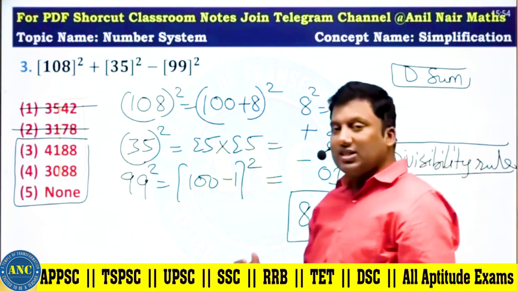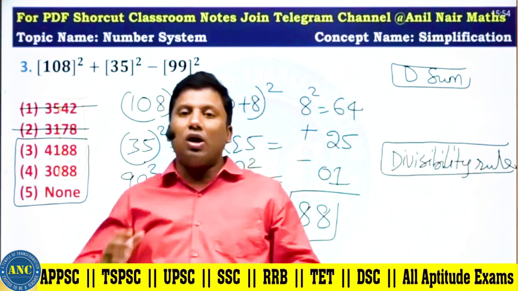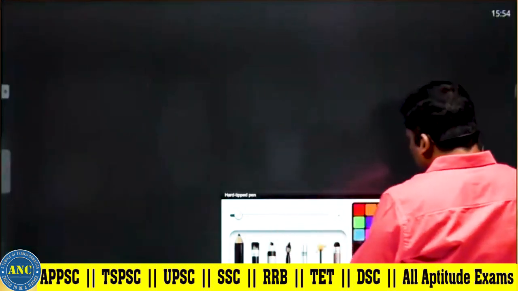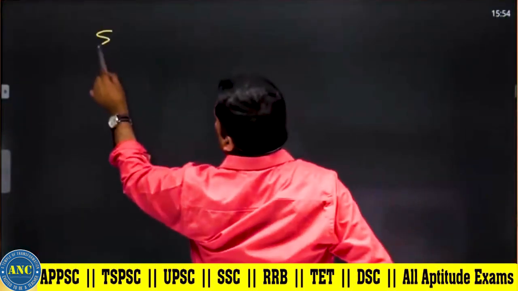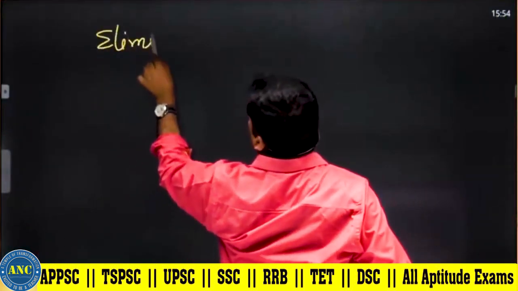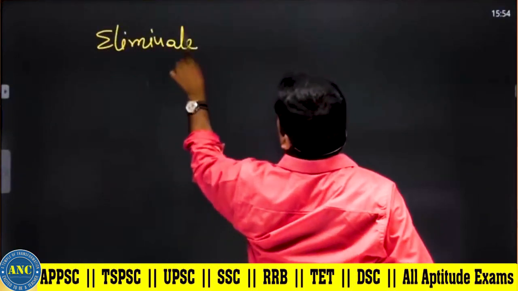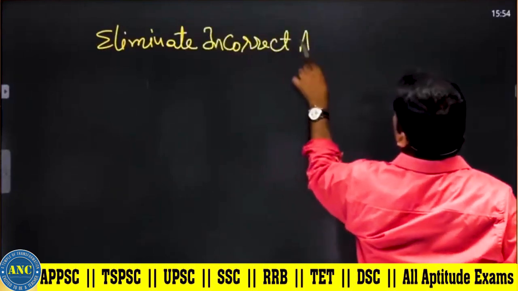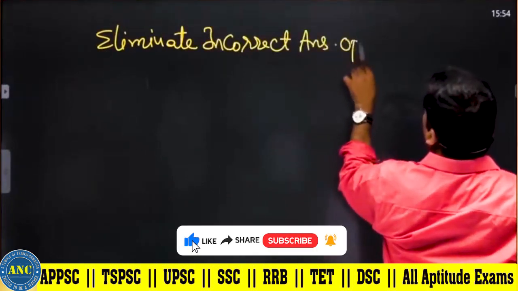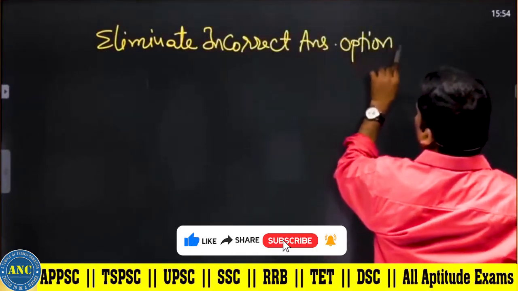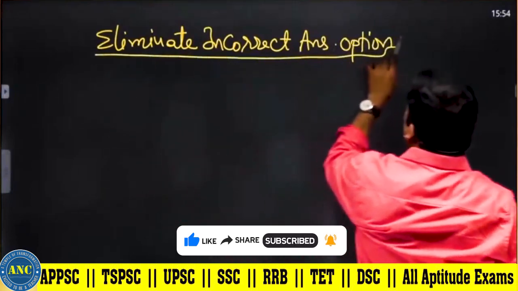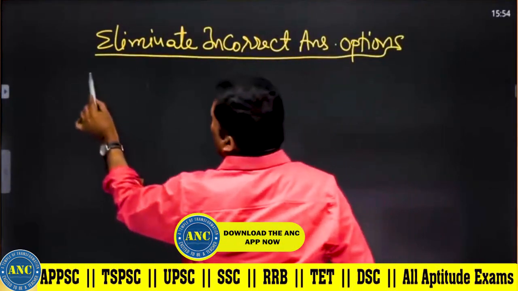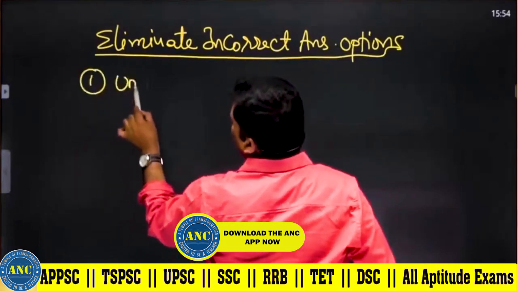Whether it is a digital sum or a divisibility rule, these are all the concepts to eliminate incorrect answer options, just by looking at a question, to tell whether an answer is definitely wrong. To eliminate incorrect answer options, what are the various methods that can be used?